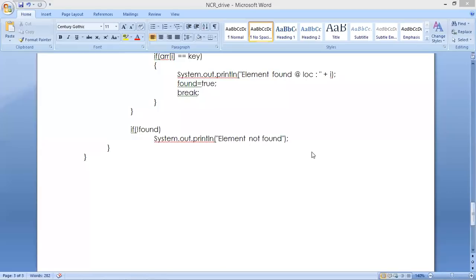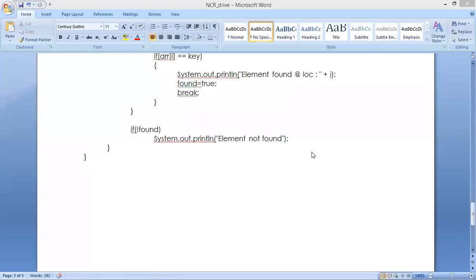It's not completely technical. This is from the NCR interview point of view. They are asking such complex codes only. And what we have started, according to them, these are also simple concepts only.